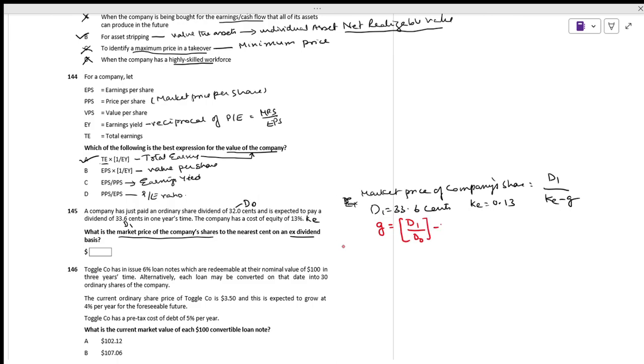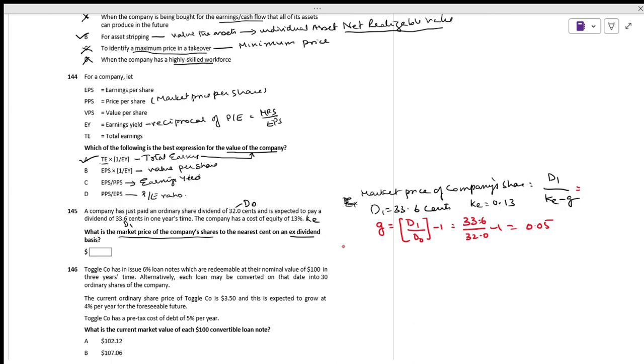D1 is 33.6 divided by 32.0, minus 1. It comes to 0.05.